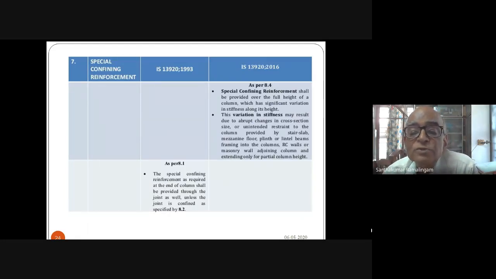Special confining reinforcement shall be provided over the full height of the column which has significant variation in stiffness along its height. Yeah, you may have a staircase landing slab coming. Variation in stiffness may result due to abrupt changes in cross-section size, unintended restraint to the column provided by the staircase slab, mezzanine floor, plinth or lintel beams framing into the column, RC walls or masonry walls adjoining a column, and extending only for a partial height of the column. In all these cases, this confining steel has to be provided for the full height of the column. Next slide, please.